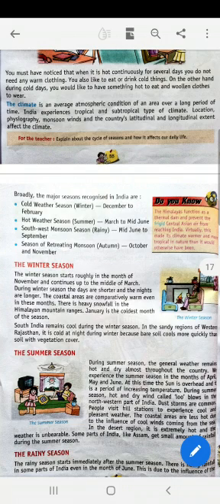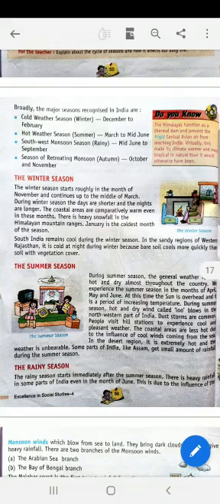We enjoy rainfall during winter also, and that is called the winter monsoon. It happens during the months of October and November. Sometimes it continues till December, and especially it happens on the eastern coast of India. It starts from Kerala and Tamil Nadu and continues throughout the eastern coast. So let's study each and every season that we enjoy in India.